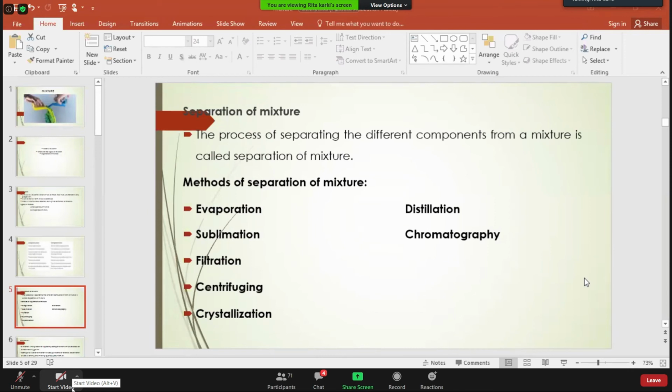So how do you separate evaporation from distillation? How do you separate the evaporation and distillation process? Can anyone tell me?